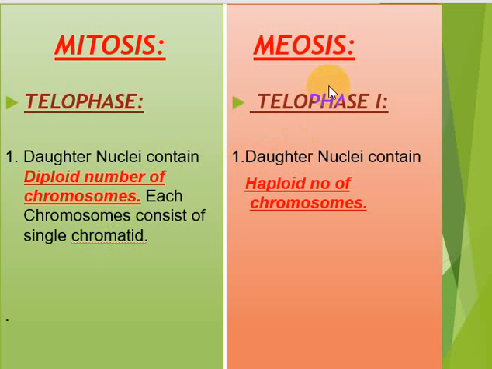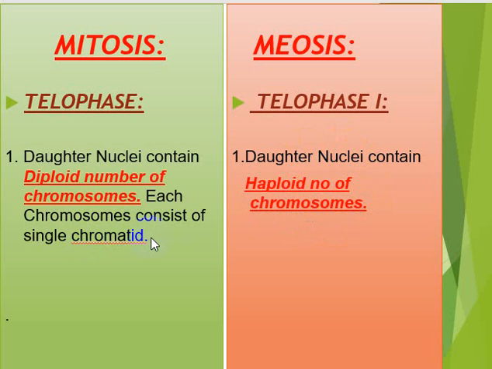Well, on the other hand, in telophase 1, the daughter nuclei contain the haploid number of chromosomes. Here chromosomes with their sister chromatids represent the full chromosome.